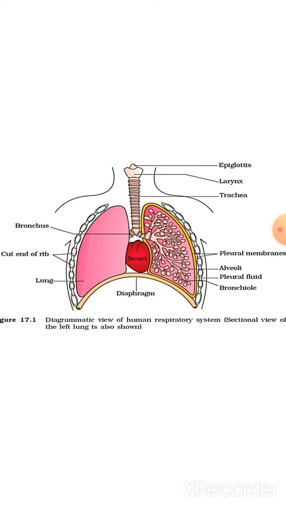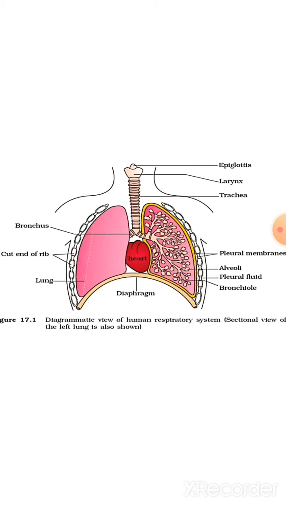Then after the bronchioles, these bronchioles give rise to a number of very thin, irregular-walled and vascularized bag-like structures called alveoli, okay. You can see the alveoli, bag-like structures.